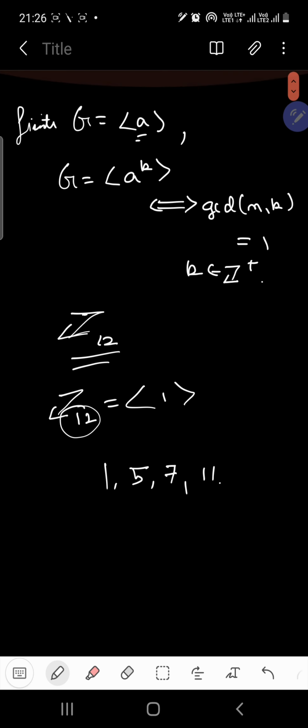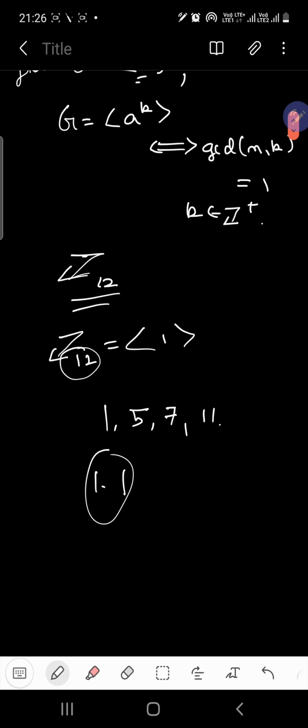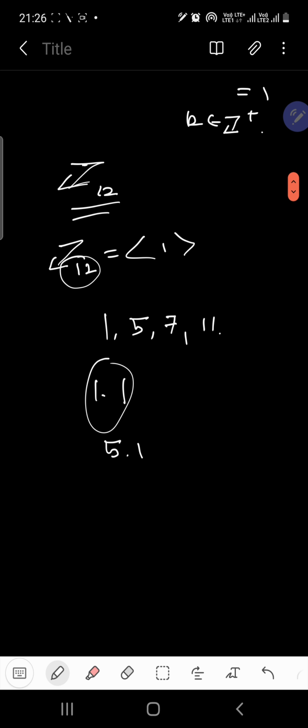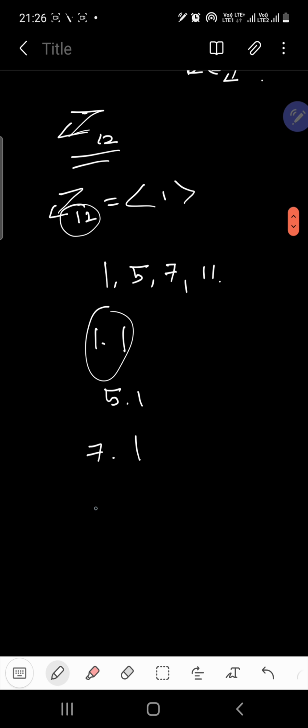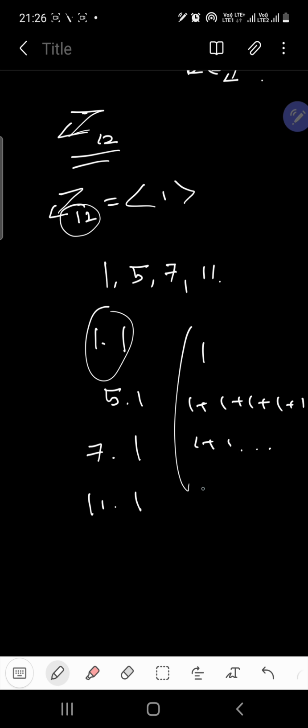Basically, from here you need to go through the composition. So 1 times 1, 5 times 1, 7 times 1, and 11 times 1. The first one is adding 1 once; here you need to add 1 five times, here seven times, and here eleven times. Am I clear? Got it? So basically this will help us find the generators of a cyclic group. So let's go to the proof.